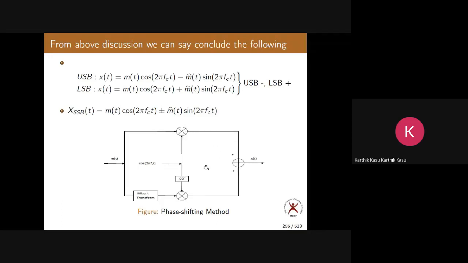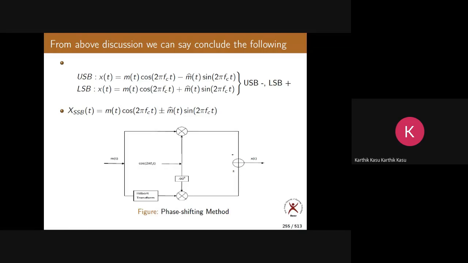So the problem of SSB is its generation. It doesn't have any problem except the generation problem. Because it has better power efficiency, 100% power efficiency, and furthermore it uses very little bandwidth. How much?